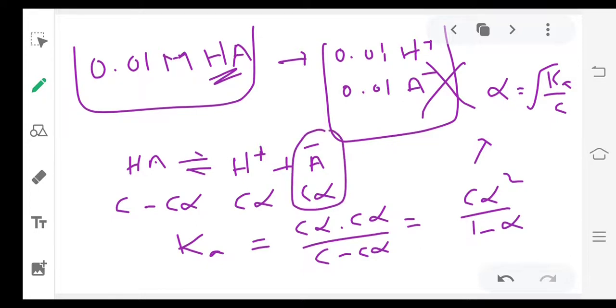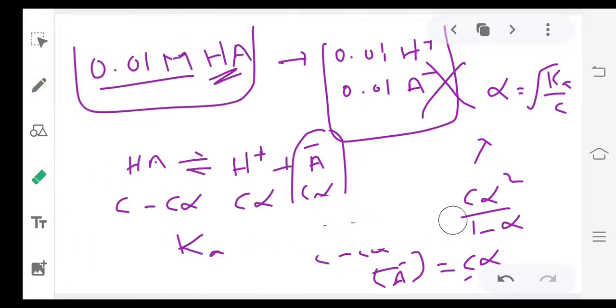A minus means C alpha. So A minus you have to calculate. C alpha is the formula. The concentration they given, how much? 0.01 m they given. And the alpha value we want. How to calculate the alpha value? By using this formula. So what is the answer for this? How to solve this?